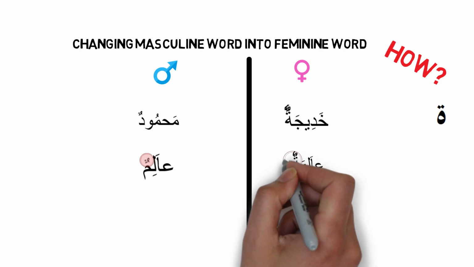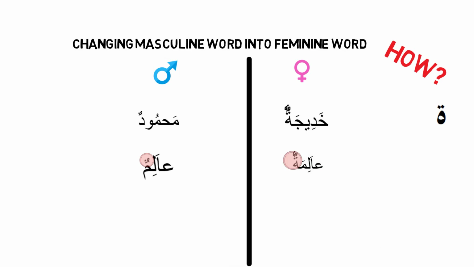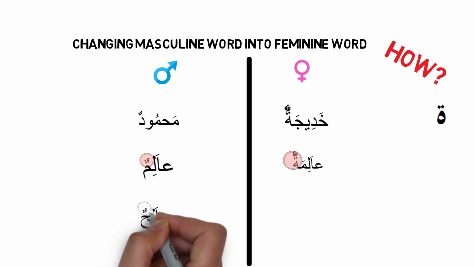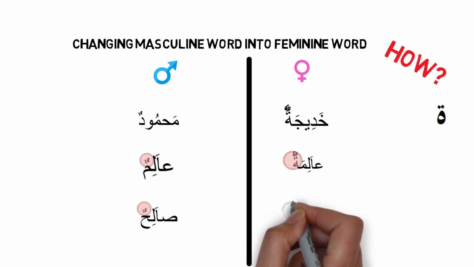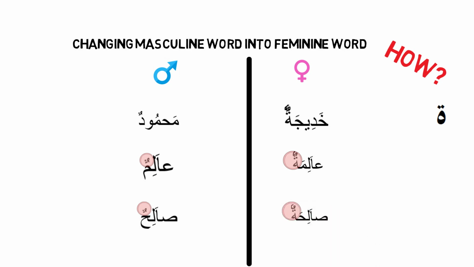Let's take another example. If we were talking about Mahmoud being pious, the word for Mahmoud is Mahmoud and pious is Salih. So it would be Mahmoudun, that's the subject, Salihun is pious, that's the information, the khabar. But what if it wasn't about Mahmoud, it was about Khadija? In that situation, it would be Khadijatun Salihatun. And that tun sound at the end of it tells you that it now conforms to the previous word and they are both feminine.